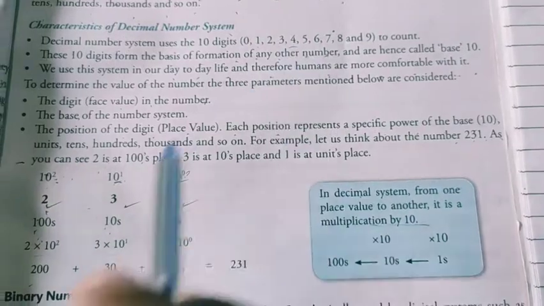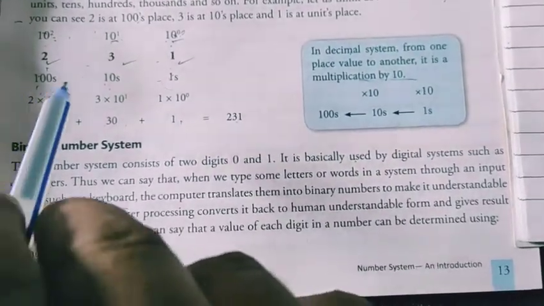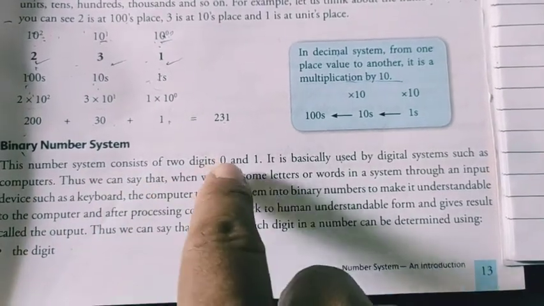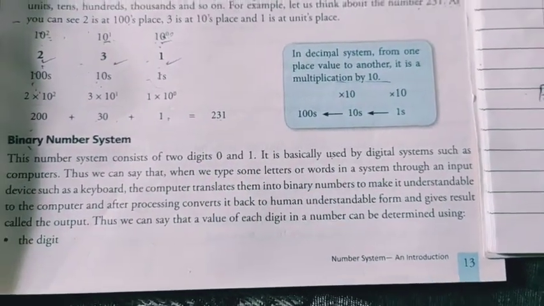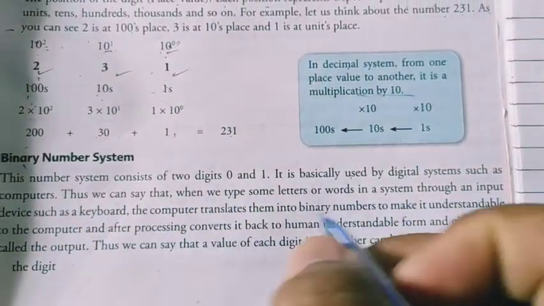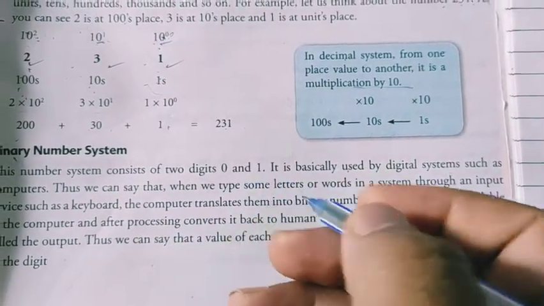Characteristics of decimal number system. Now, binary number system. This number system consists of the digits 0 and 1. In this system only two digits are used, 0 and 1. That's why it has a base of how much? Only two digits, right? Base of 2.